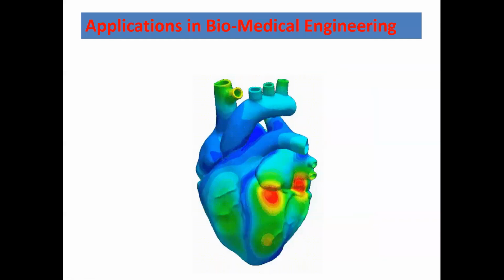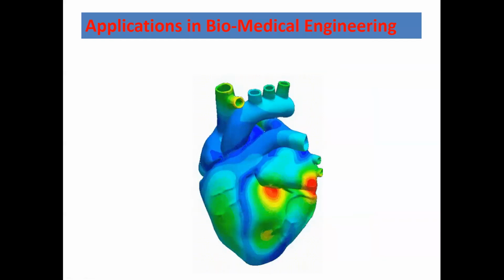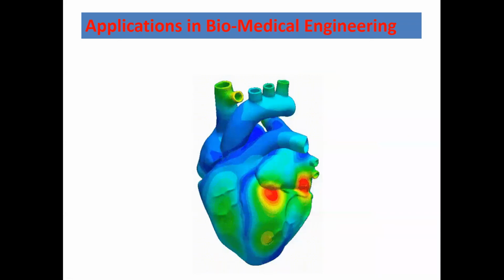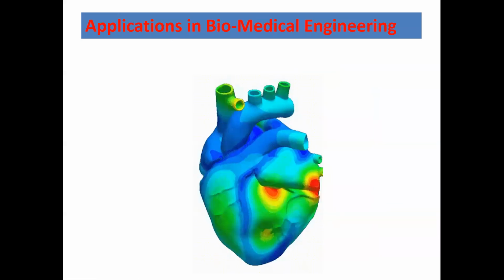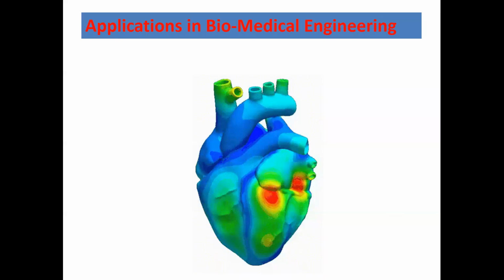The biggest task in biomedical engineering is to create the model, because creating a model of, let us say, a beam which is having 200 mm width, 300 mm depth and 5,000 mm length, these are standard values. But in case of biomedical engineering, it is very difficult for us to model the structure. So we have to use special software, and with the help of special software, we can model anything. You can get a CT scan and import that CT scan into the FEA package, and then you can analyze it.